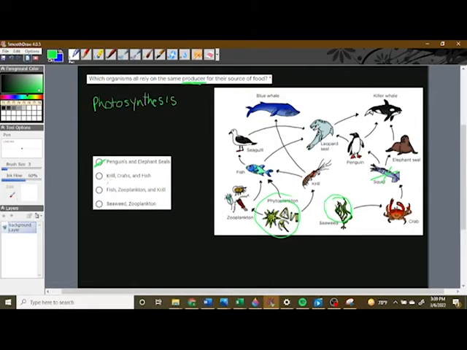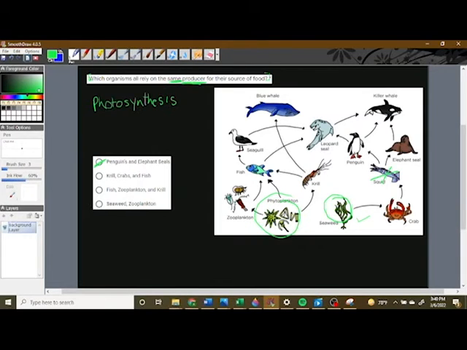Let's try this one. Krill, crabs, and fish. Crabs do eat a producer here, seaweed. So this is possible. Krill, they do eat phytoplankton, which is a producer. However, back to the question, what are they actually asking us? Which of the organisms all rely on the same producer? They didn't ask which ones eat producers. Which ones all eat the same producer?